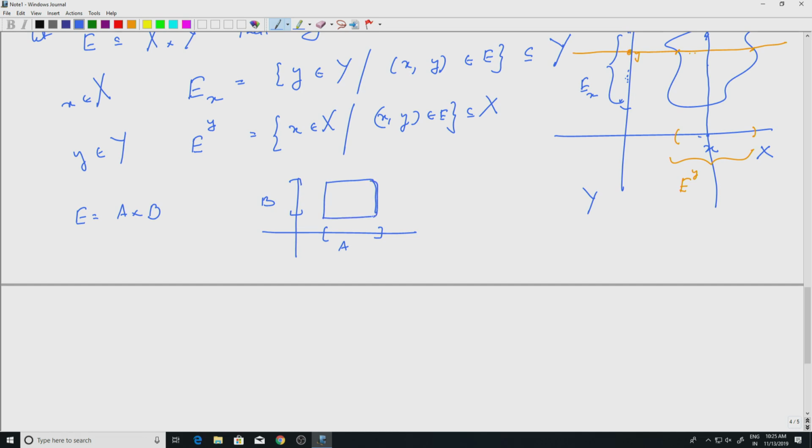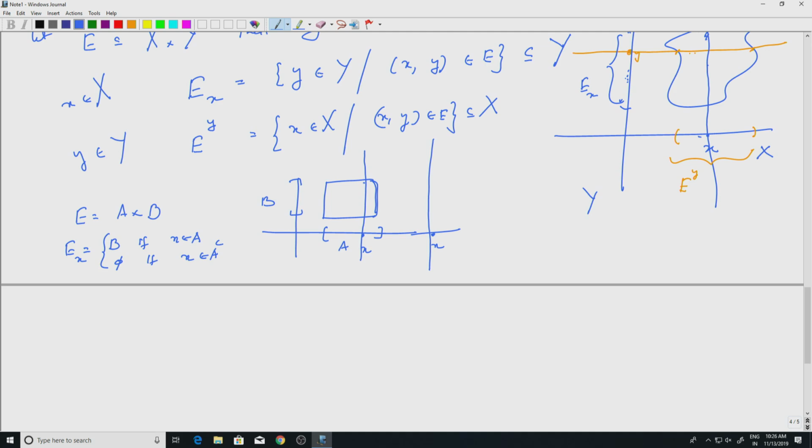Okay, what are the sections? So E sub x, I fix an x either here or it can be outside. If it is here, I draw the line and I'll get only B, right. So E sub x is B if x is in A. If x is outside A, then this line does not intersect A cross B at all. So then it is empty. So it is the empty set if x is in A complement. Similarly for y sections, correct.